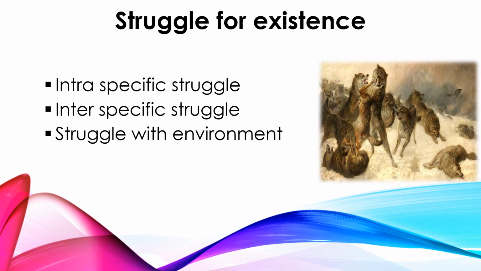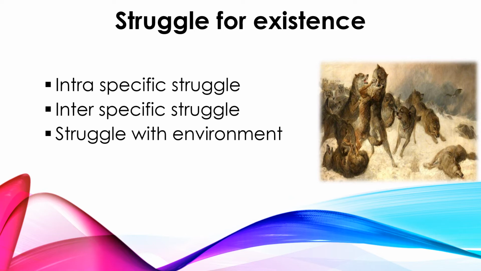The first one is intraspecific struggle. Here the struggle is going on within the species. If the struggle is within the species, surely the competition will be more, because everyone has the same needs. For example, there will be competition or struggle for food, for space or even for mating. Such struggles will be there among these organisms, right? And the second one is interspecific struggle. Interspecific struggle goes on between different species, for food and for space, right?